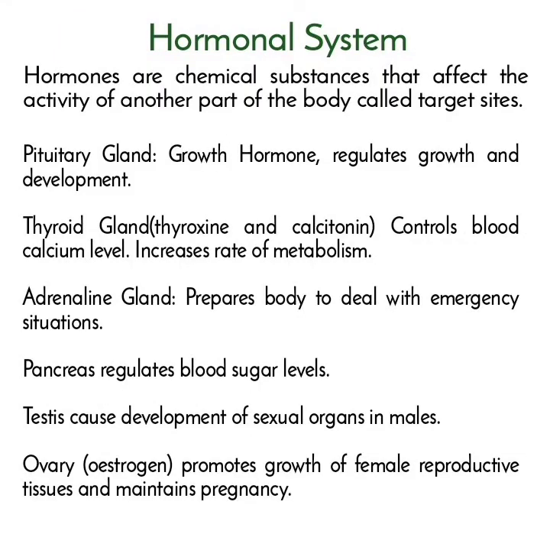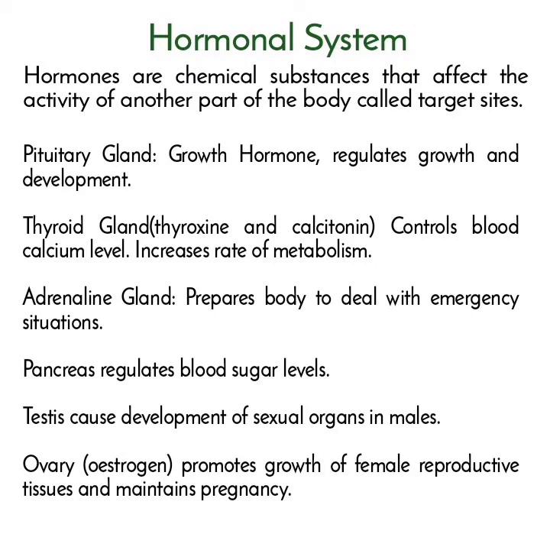Lastly, we will study about the hormonal system. Hormones are chemical substances that affect the activity of another part of the body called target sites. I have mentioned some of the hormones and their functions. Pituitary gland. It secretes growth hormone and regulates growth and development. Thyroid gland. It secretes thyroxine and calcitonin, which control blood calcium level and increase rate of metabolism.